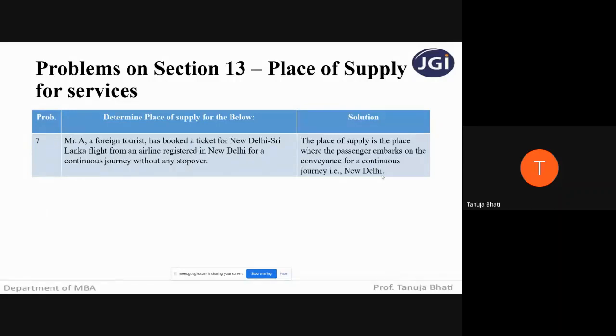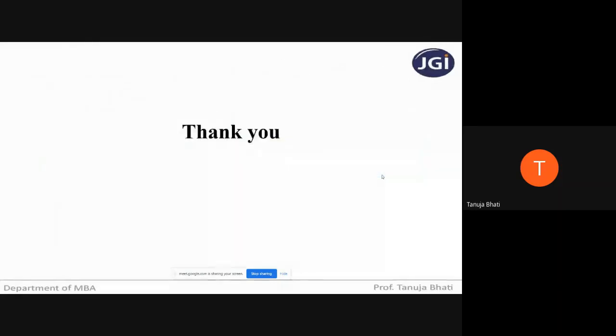Section 12 is for the place of supply for services where both the recipient and the supplier are located in India. And section 13 is for the place of supply for services where either the recipient or supplier is located outside India. So these are the different cases, and we have seen the default rule. In case it does not fit in those cases, you have to apply the default rule and find the place of supply. So thank you so much, students.